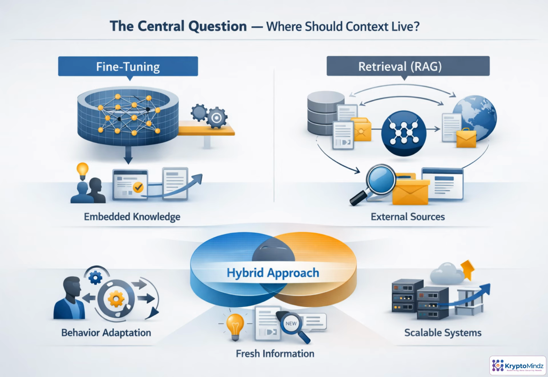The key design question is where context should live. Fine-tuning bakes patterns into the model, which makes it useful for consistent behavior, style, or domain-specific reasoning. Retrieval keeps knowledge outside the model, which makes it better for changing facts, citable sources, or data you need to control. In practice, strong systems often combine both. Tune the behavior, retrieve the knowledge.